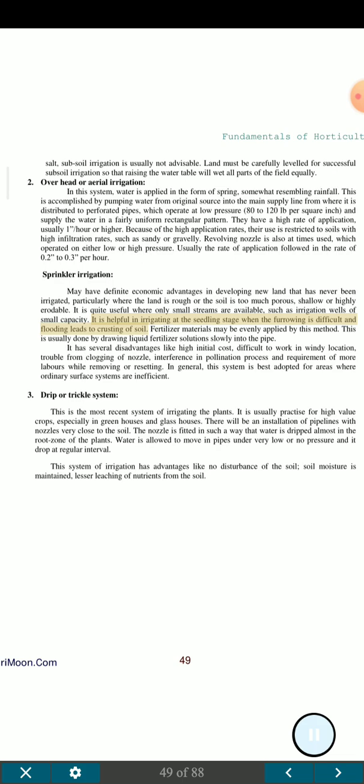It is helpful in irrigating at the seedling stage when furrowing is difficult and flooding leads to crusting of soil. Fertilizer materials may be evenly applied by this method. This is usually done by drawing liquid fertilizer solution slowly into the pipe.